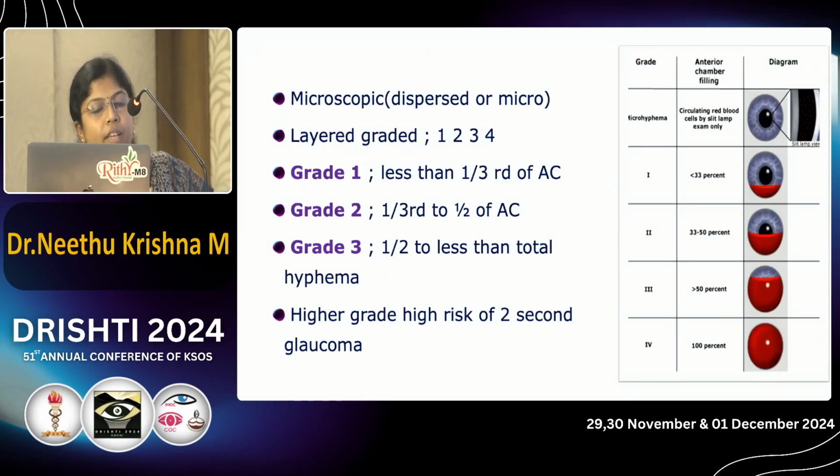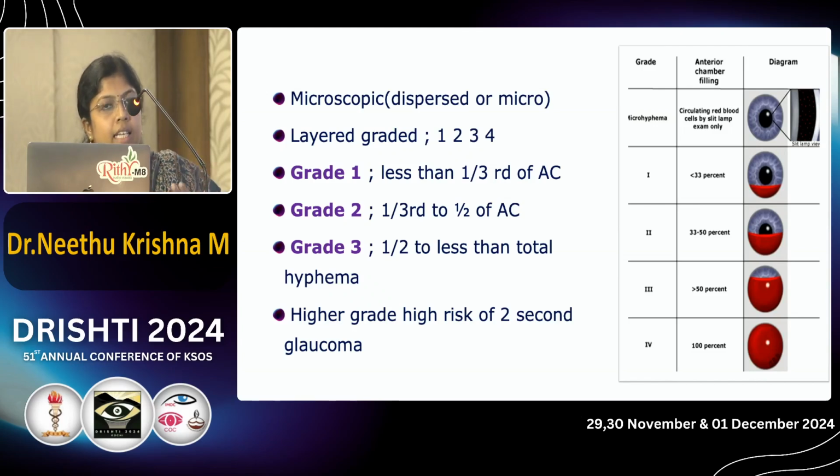Next, about the classification of hyphema. Grade 0 is microscopic hyphema, which includes only RBCs, no layered hyphema, but RBCs itself can result in raised IOP and complications. Next, the grades 1, 2, 3, 4. Grade 1 is a level of the hyphema less than 1/3 of the anterior chamber. Grade 2 is 1/3 to half of the anterior chamber. Grade 3 is half to less than total hyphema.